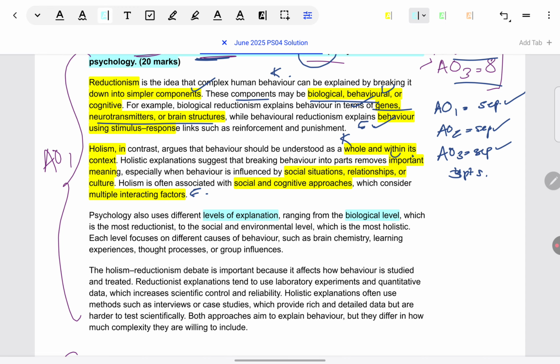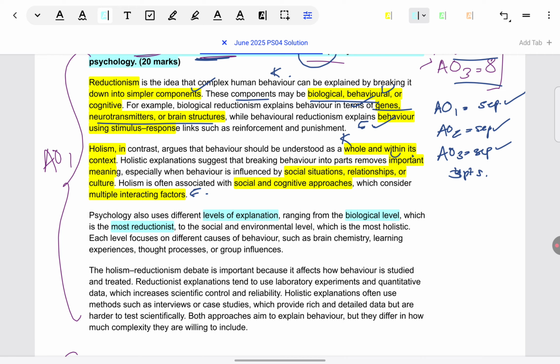Like the biological level, we know, is the most reductionist. You can bifurcate further. Even in biological, you can say genes are more reductionist than neurochemistry or the anatomy of the brain, and then you can say that is even more reductionist than evolutionary. But like I told you, that is a little more nuanced. If you believe that 5 levels are given in the textbook, and those you can broadly look at, that's good. You don't need to go further than that.